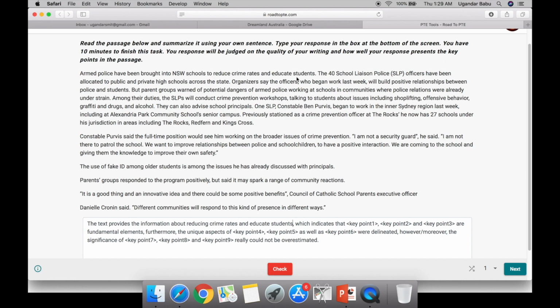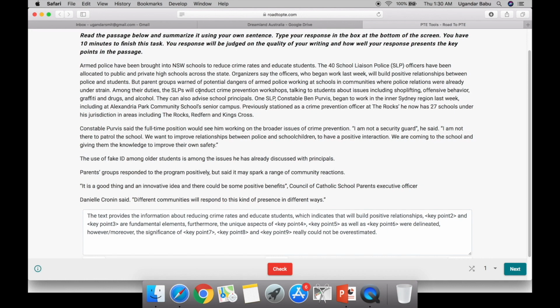So it is about educating students. So it will build positive relationships. We can include this as key point 1. We can ignore between police and students. But parent groups warned of potential dangers of armed police working at schools in communities where police relations were already under strain. Try to connect this sentence with main idea. This is some extra detail compared to educating students, so ignore this.